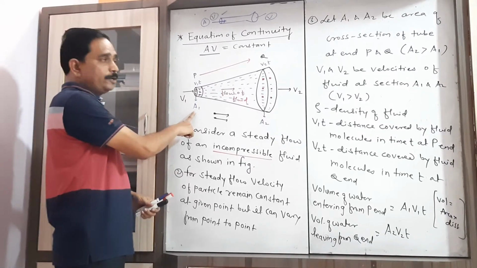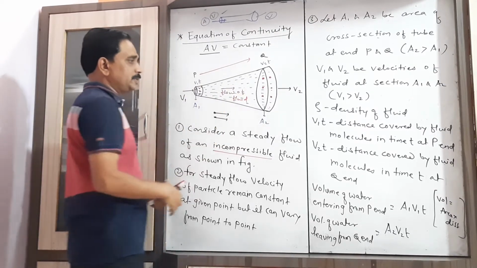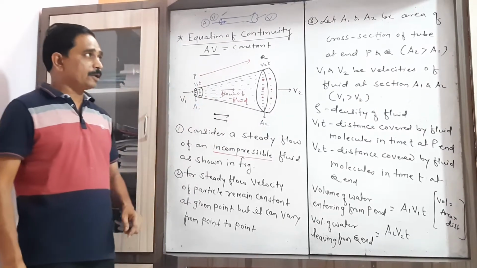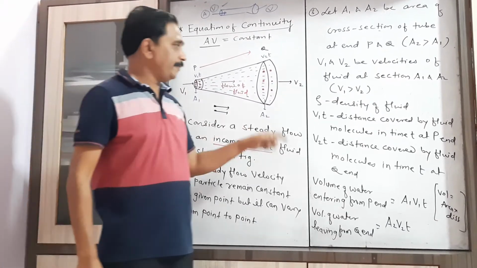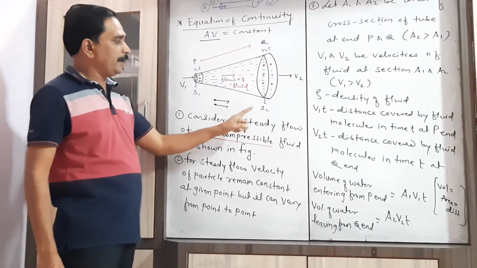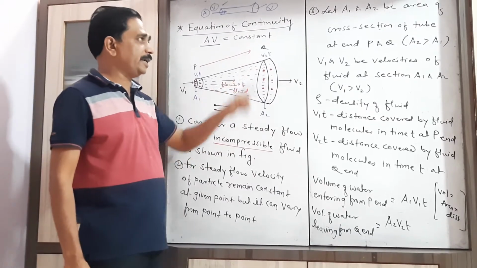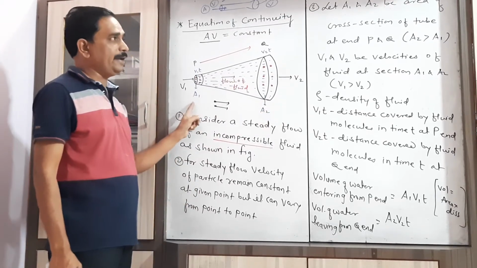Let A1 be the area of cross section at end P and A2 be the area of cross section at end Q, in such a way that A2 is greater than A1.